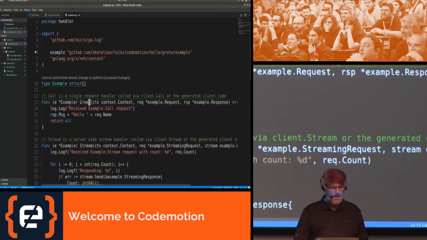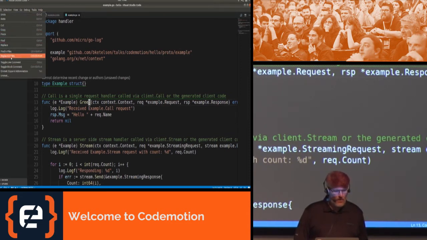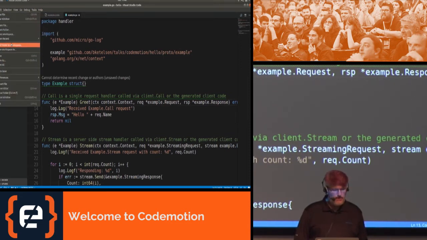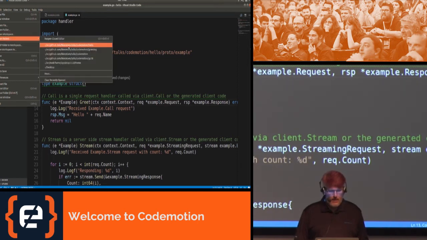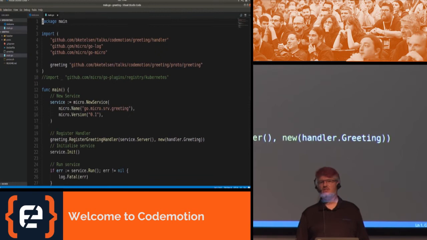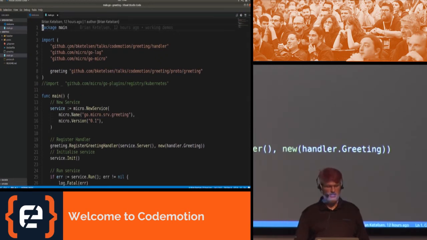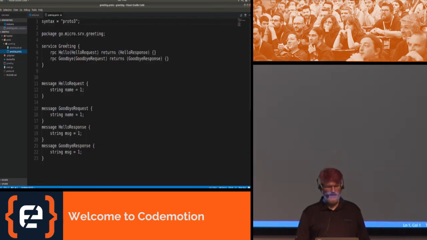So I have an example of this where I've already pre-configured some changes. This is the exact same service that I just generated. The only difference is I changed the protocol buffer definition to have a greeting of hello and goodbye instead of the call, which was pretty much just hello. So I changed the protocol buffers to have a hello and goodbye function. Hello request accepts a name, goodbye accepts a name, and then both of them return a message.